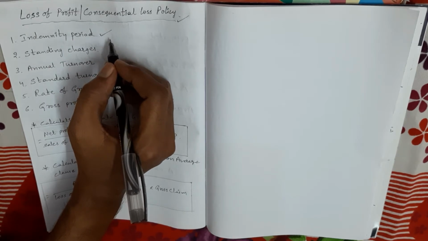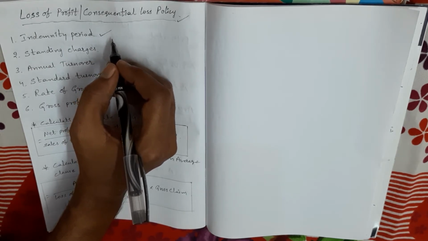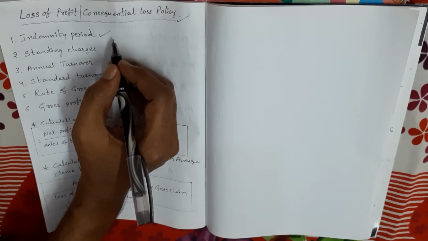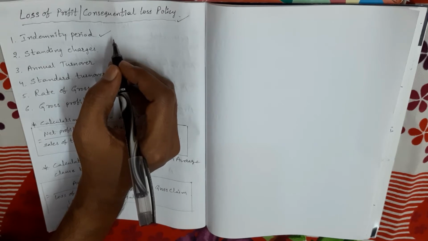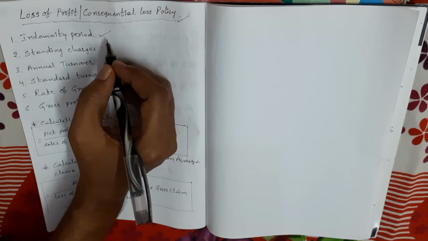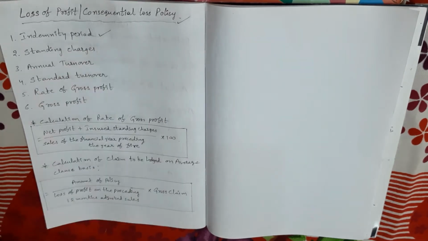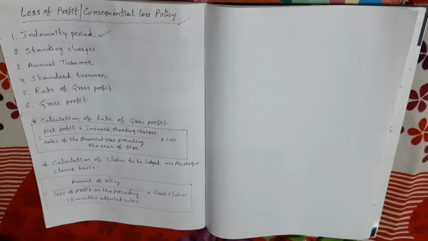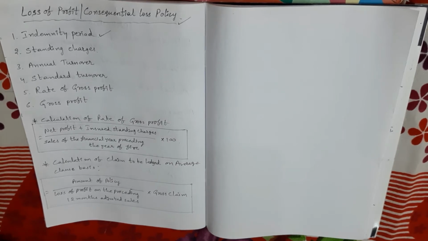The period beginning with the occurrence of the damage and ending not later than 12 months. So that is called indemnity period. And thereafter, during which the results of the business shall be affected in consequence of the damage.